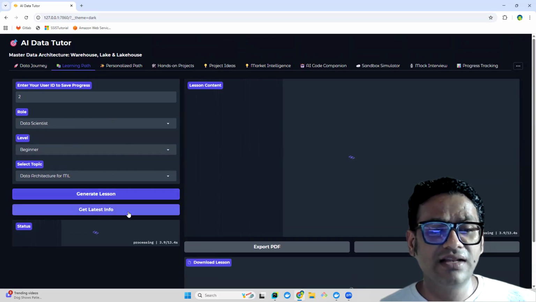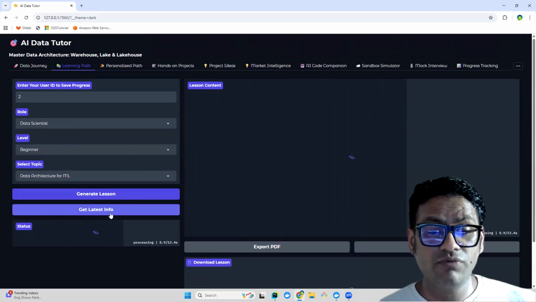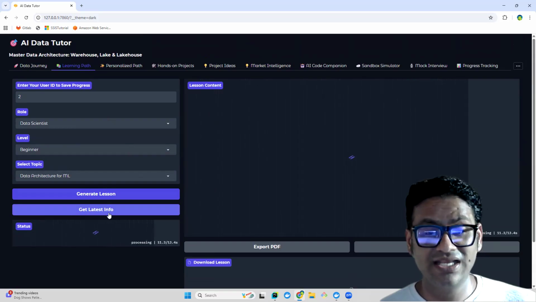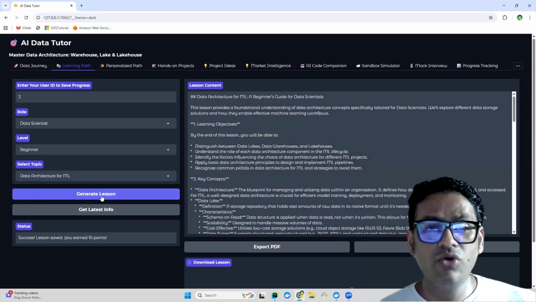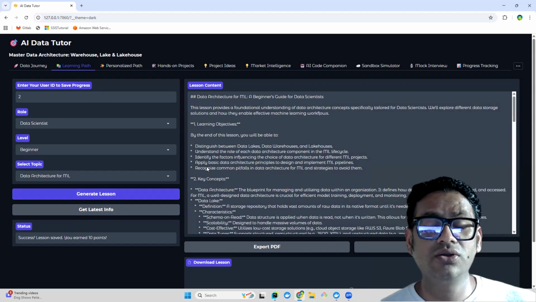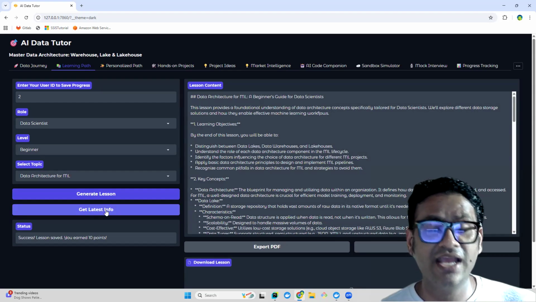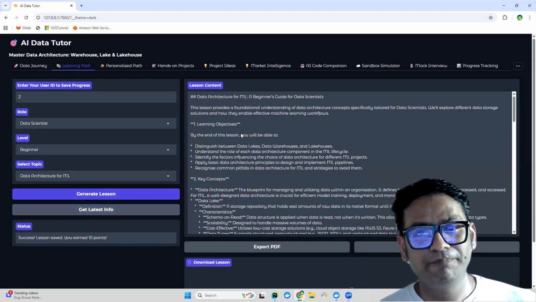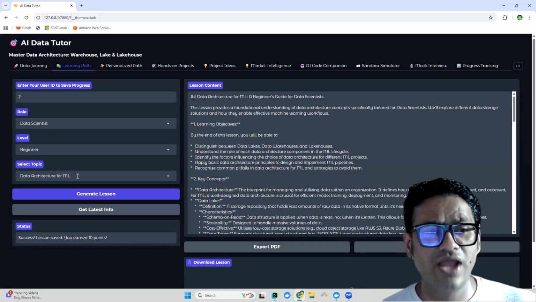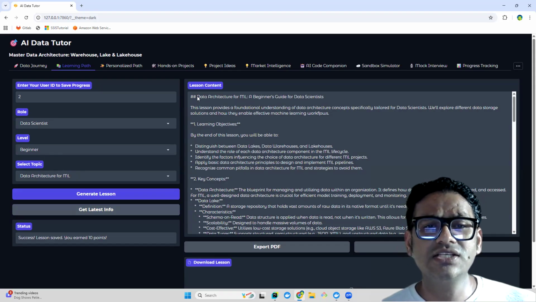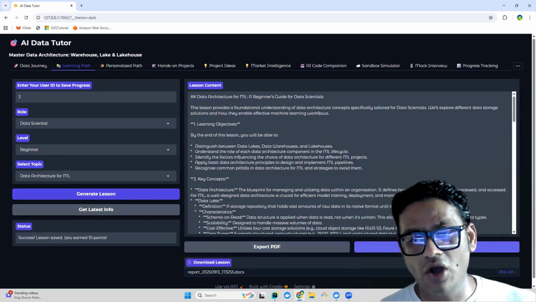Then there is get latest information, where you can review whatever information you are getting here against the latest information. Basically, in generate lesson, I'm using a Gemini 2.5 Pro model. If you want to review this with the latest information available, then get latest info is actually utilizing Perplexity AI behind the scenes along with the software. So if you look at the lesson content for data architecture for ML with beginner and data scientist, this is what it is suggesting, right? You can export this into PDF as well as simple docs, right?